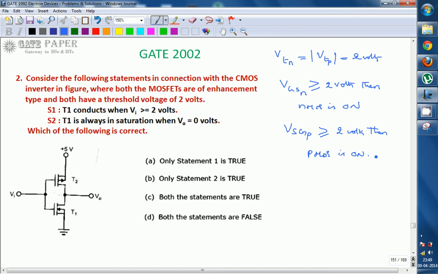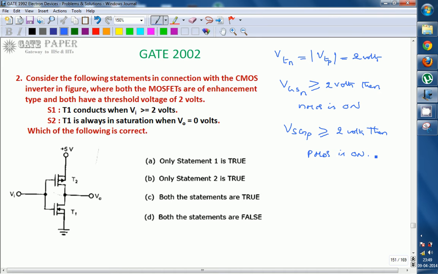Remember that. So if VGS is greater than the threshold voltage of 2 volts, then NMOS will be on. And for PMOS the source is at a more positive voltage, so that if VSG of PMOS is greater than or equal to 2 volts, then PMOS will be on.